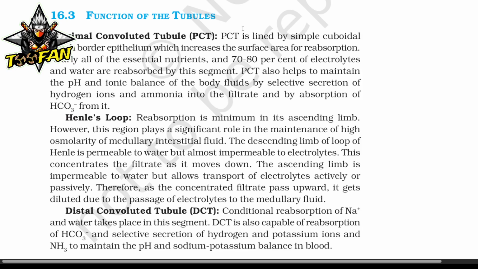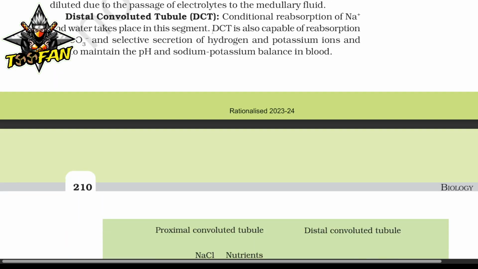DCT. Conditional reabsorption of sodium and water takes place in this segment. DCT is also capable of reabsorption of HCO3 and selective secretion of hydrogen and potassium ions and NH3 to maintain the pH and sodium potassium balance in blood.